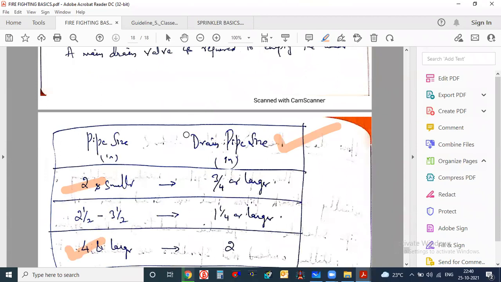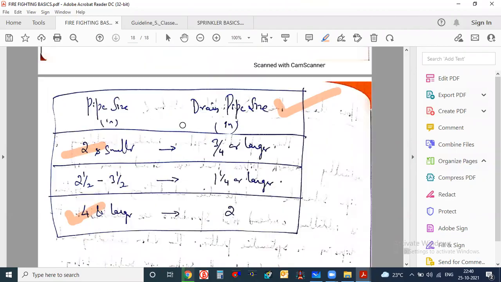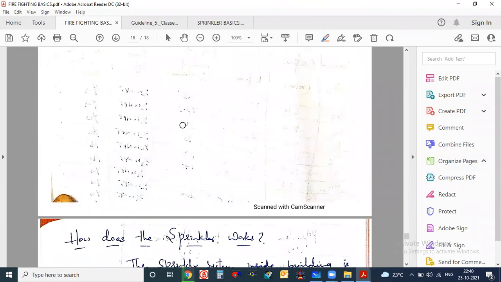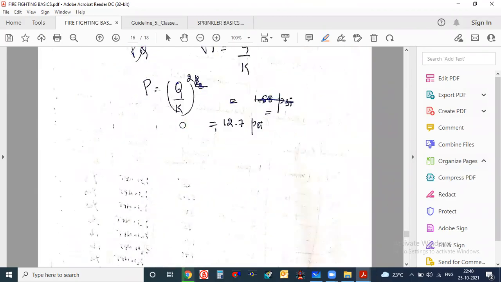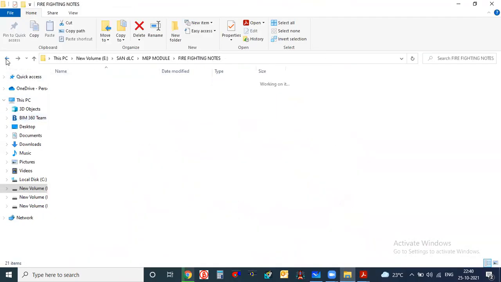Which page in NFPA? Which section? That we need to check in NFPA 13. When we open NFPA 13, I will tell you from where I have taken these, because these are some important points which I have written here, so that you don't have to copy always. And also I will share one Excel with you.